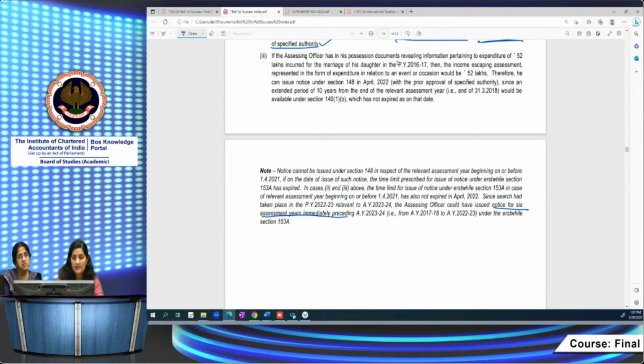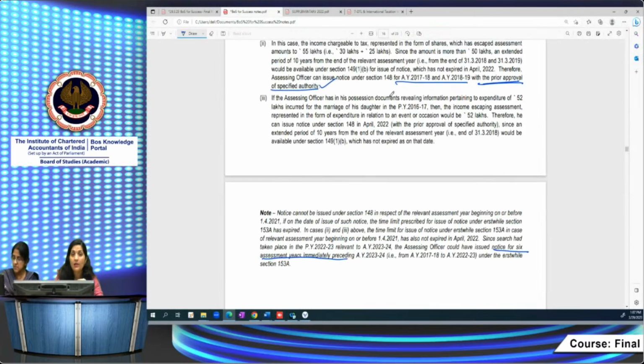He has the time limit. It's not beyond the time limit which is given in section 153A. So in respect of these assessment years, he can do it, since he is satisfying the 153A time limit also. For assessment year 17-18, he can do the assessment under section 147, right? So he can issue a notice under section 148. This is important. Please remember the time limits at least. If the assessment year is prior to 1/4/21, then you have to check the 153A time limits also. If they are eligible under these sections, then a notice can be issued under the new regime also, right?